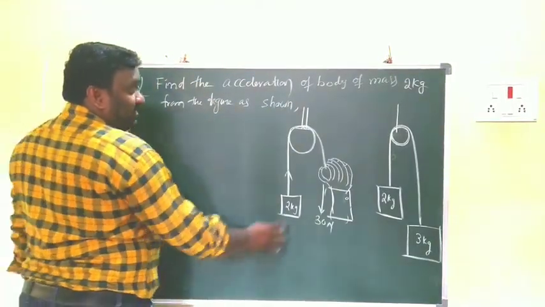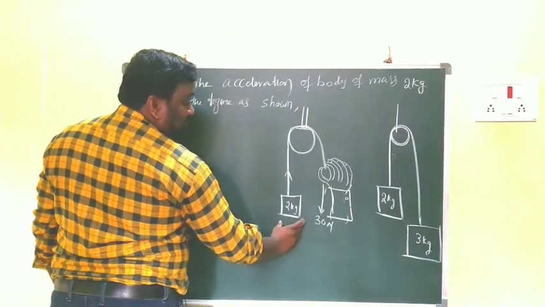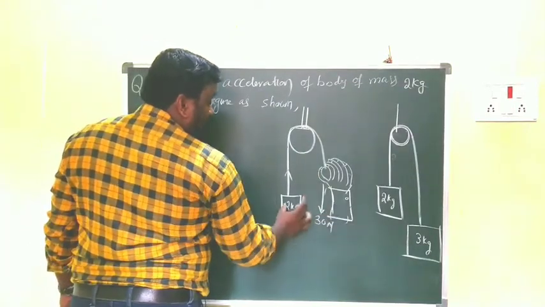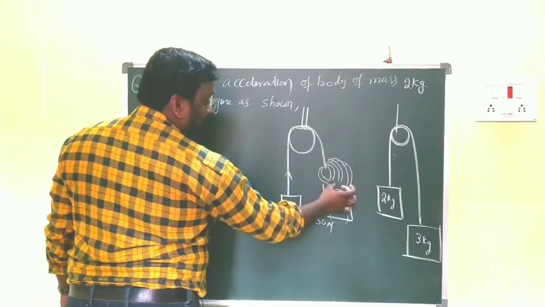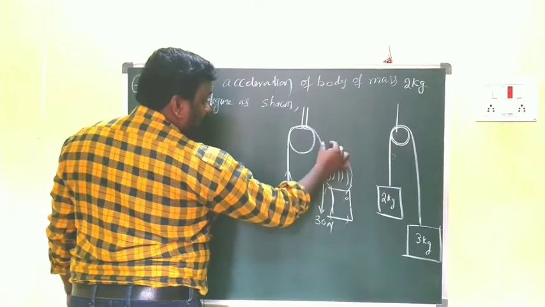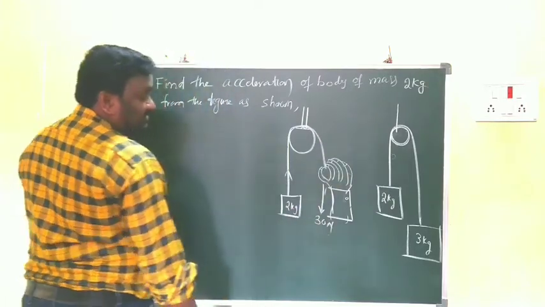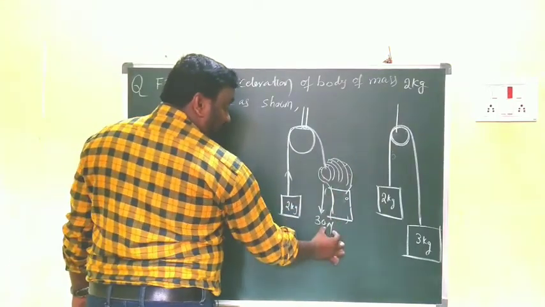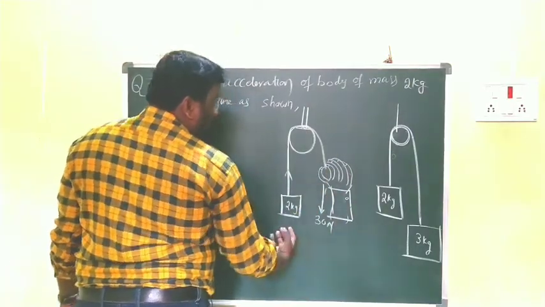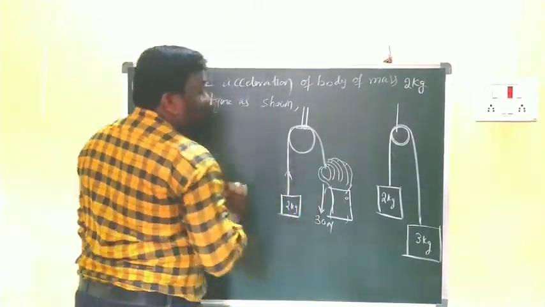So here this is a frictionless pulley and this is the body of mass 2 kg. One end of the rope is tied to the 2 kg mass, and the other end is in the hand of a person who is pulling down with a force of 30 newtons. While the hand is pulling downwards, obviously the object will go up. And in this case we have to find out the acceleration.